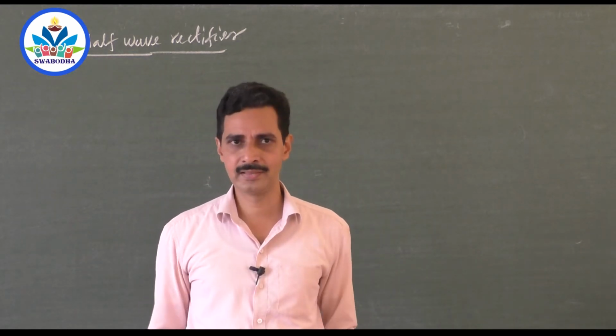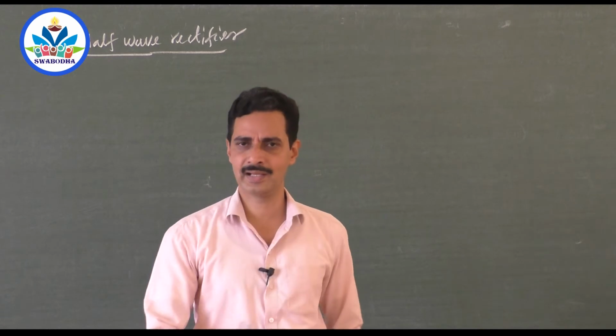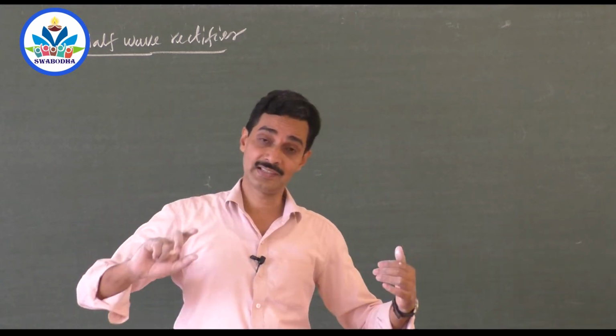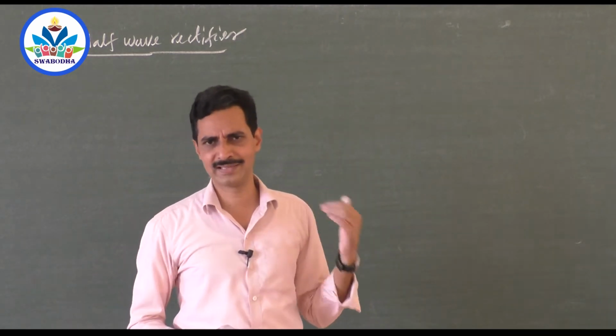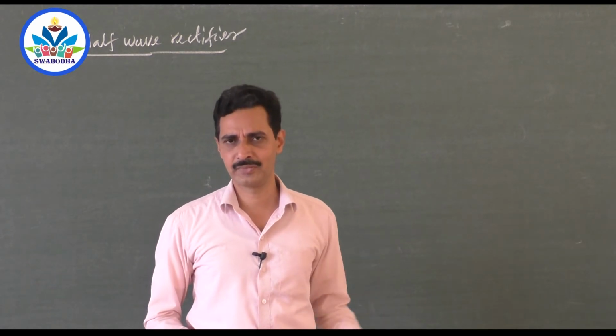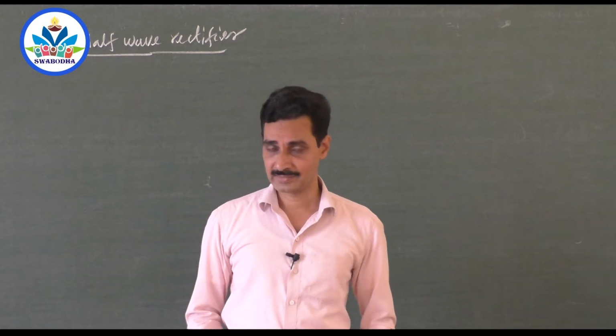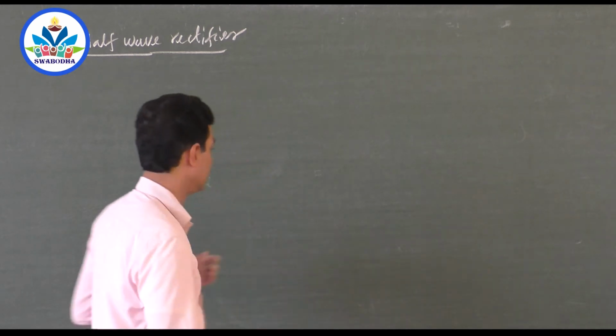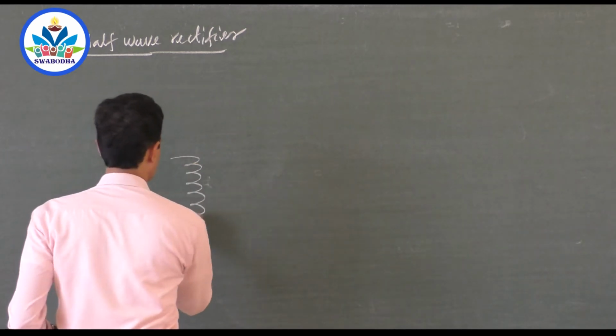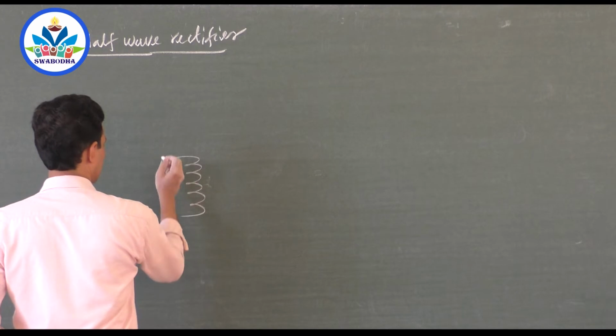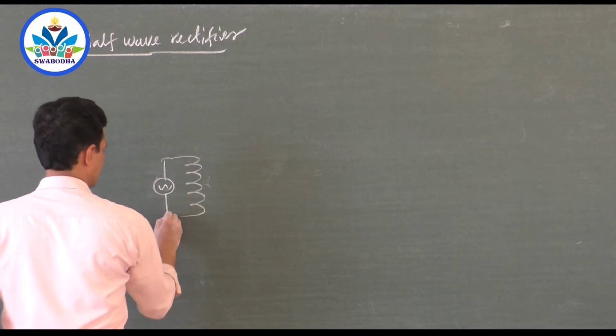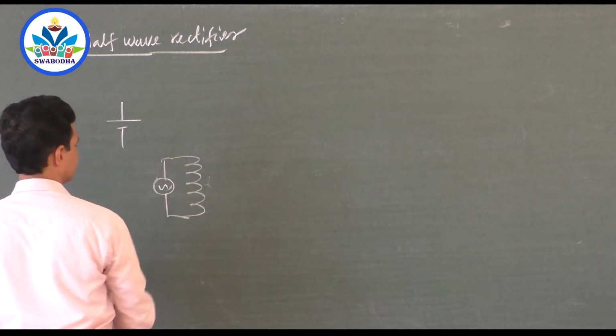Transformer is a device which contains primary and secondary coil. Go back to your SSLC or 9th standard, mostly SSLC, where you have studied the principle of a transformer, electromagnetic induction. When you connect a coil with an AC, changing, the AC symbol is like this, DC symbol is plus and minus like this. This is AC.